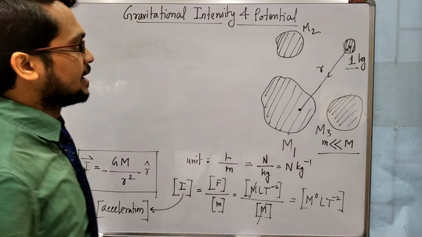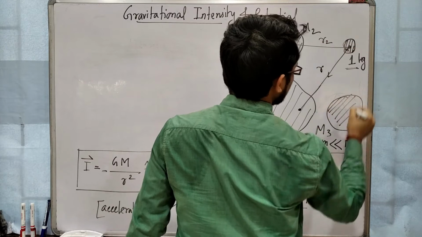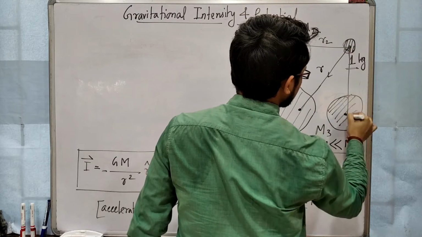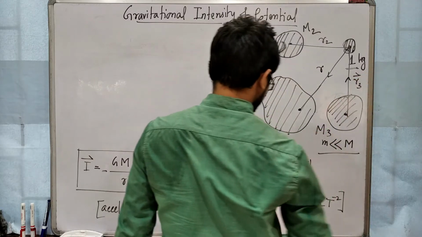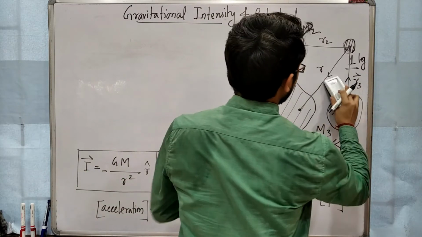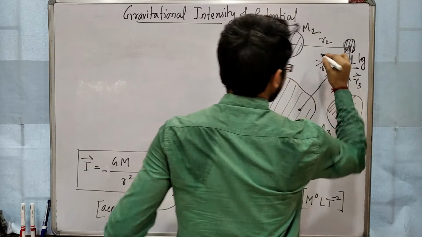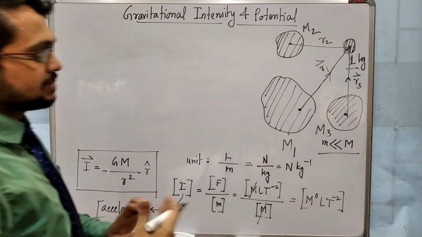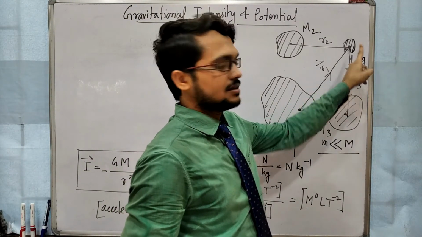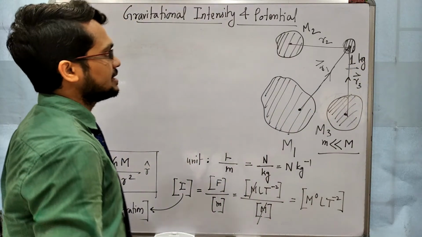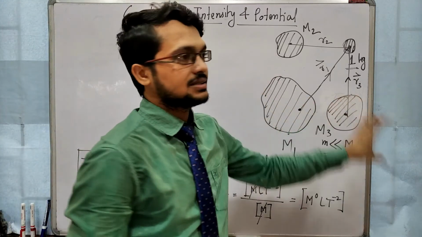From m2 the distance of this point is r2, from m3 distance of this point is r3, from m1 it is r1. So if there are a number of masses, then what will be the gravitational intensity at this point? So resultant gravitational intensity, that means the gravitational intensity due to the three masses.